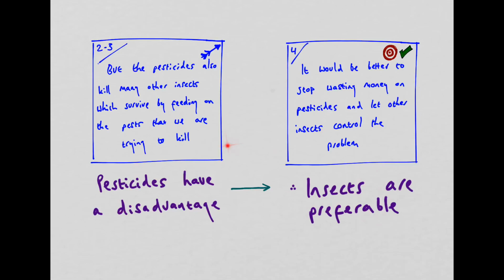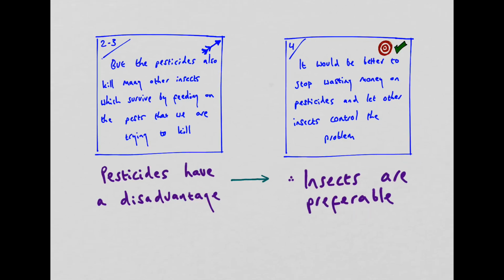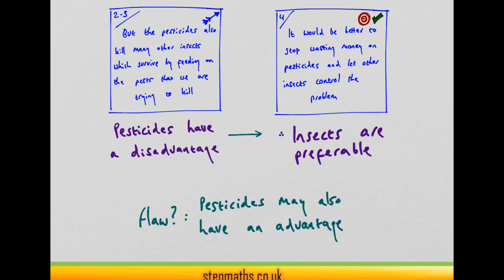Can you see a flaw in this argument? Well, just because pesticides have a disadvantage, it doesn't mean that insects are necessarily preferable. Why not? Well, because pesticides may also have an advantage over insects. So this seems to be a flaw in the argument. And we're going to have a look at the options now and see if there's one which comes close to this.